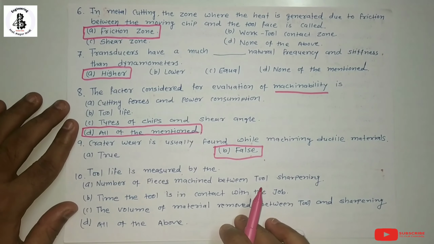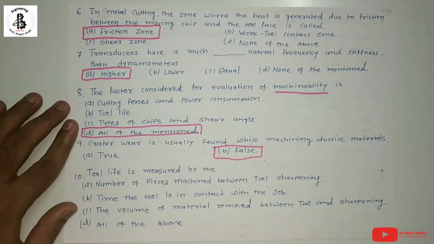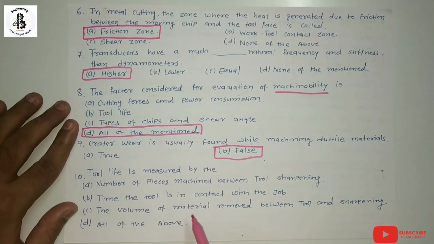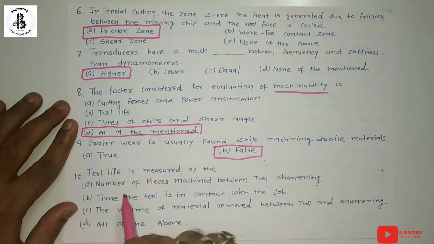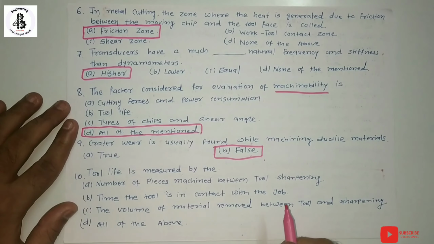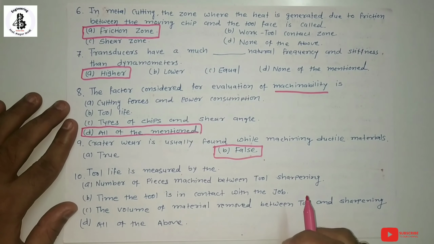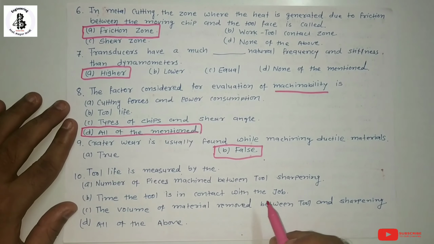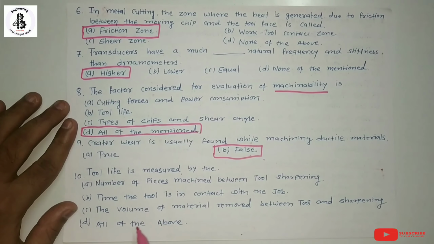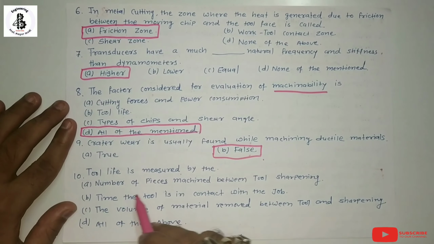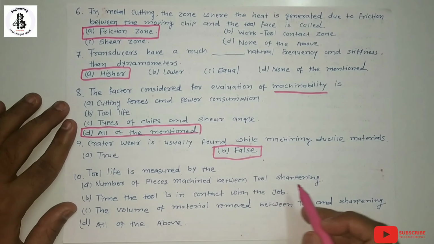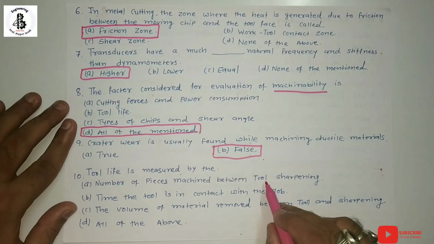The theory of tool life equations is derived by Taylor's tool life equation. If you want a detailed study of tool life theory, you can find the link in my description. Basically tool life can be measured by the number of pieces machined between tool sharpenings.